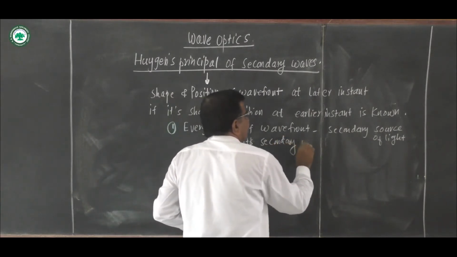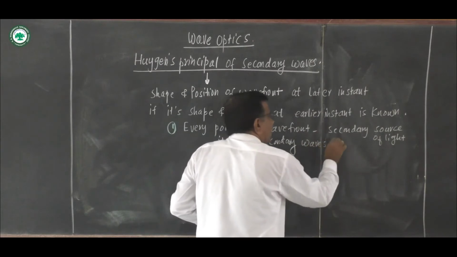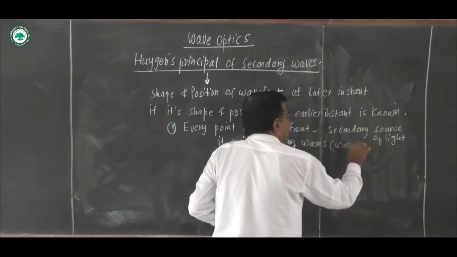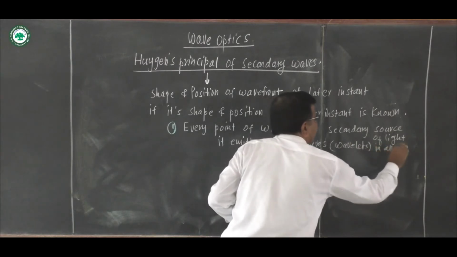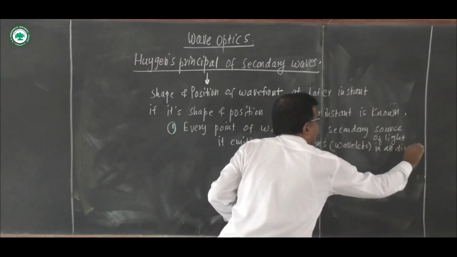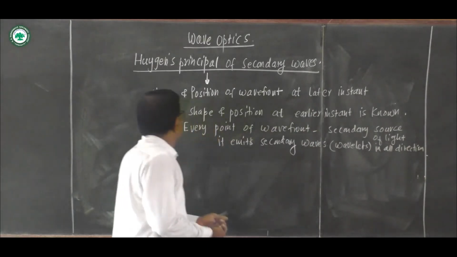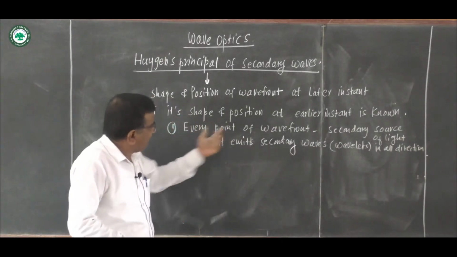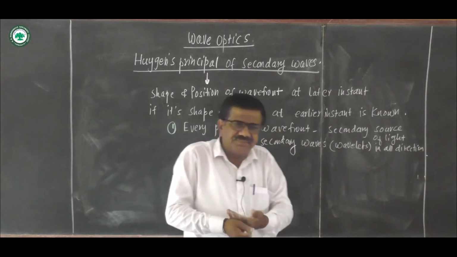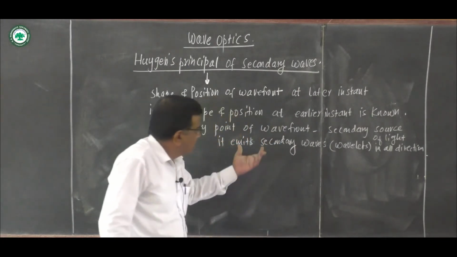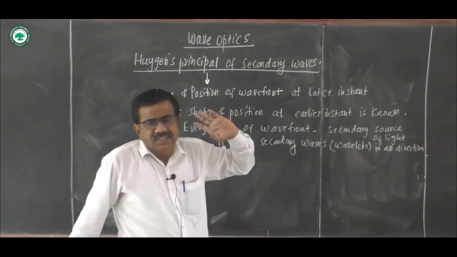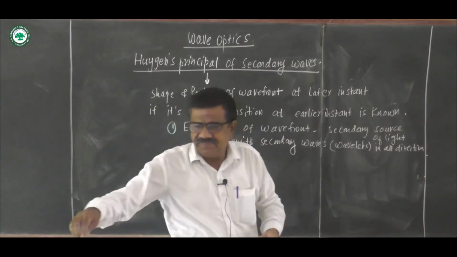Secondary waves. These waves are called wavelets in all directions. See the principle. Every point on the wavefront acts as a secondary source of light and it emits the secondary waves. We call them wavelets in all directions.